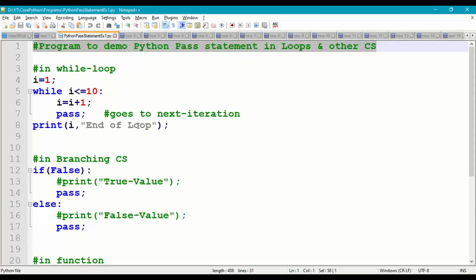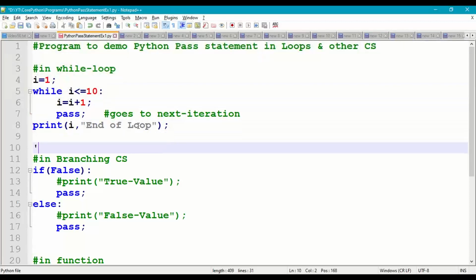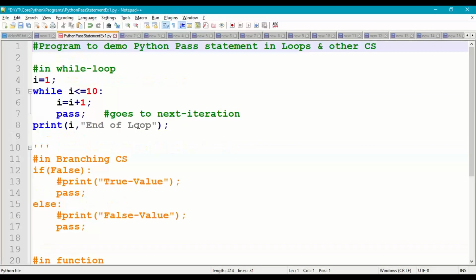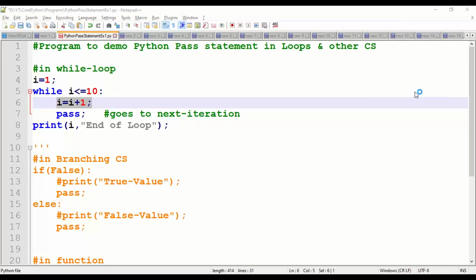First, take comments at the beginning of the program. Now let us work with pass in while loop. I'm taking i equal to 1. So the initial value of the while loop i is 1, and I'm checking i less than or equal to 10. 1 less than or equal to 10, true. After that I'm just incrementing the i value in the indented body of the while loop, i equal to i plus 1, and after that I'm saying pass.